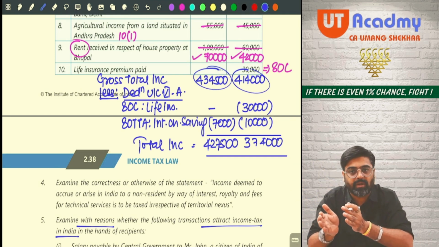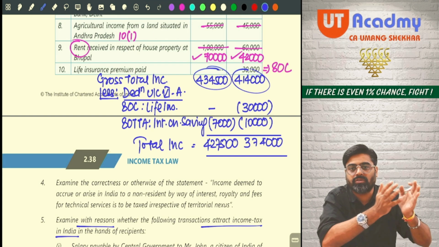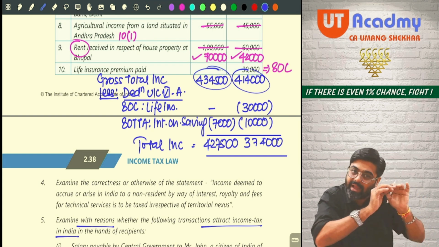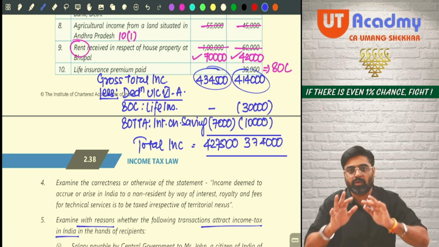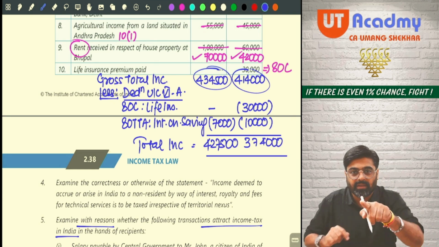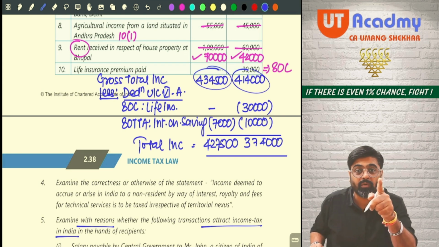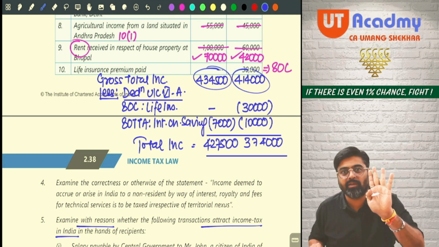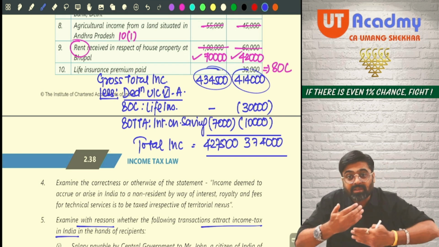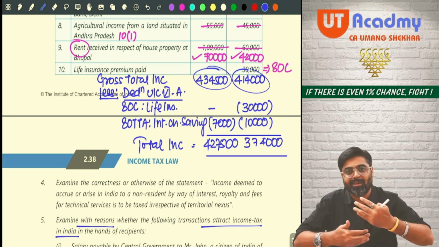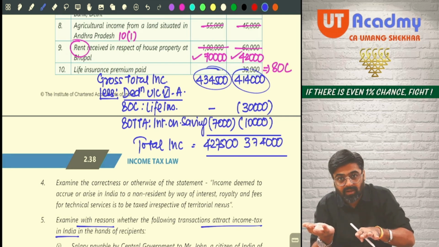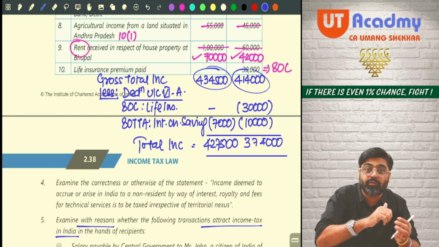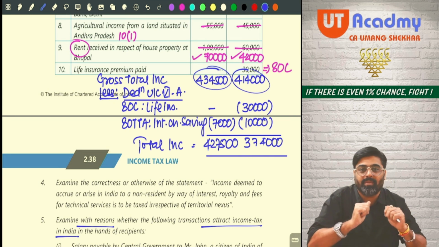So as and when we move with the chapters, in the chapters only I keep on telling you, see, we are doing this deduction, we are doing that. Wait, this deduction will not be available if you follow 115BAC. That time only I will tell you. So along with the chapters, we are learning what is applicable under 115BAC in this chapter and what is not applicable if we follow 115BAC.